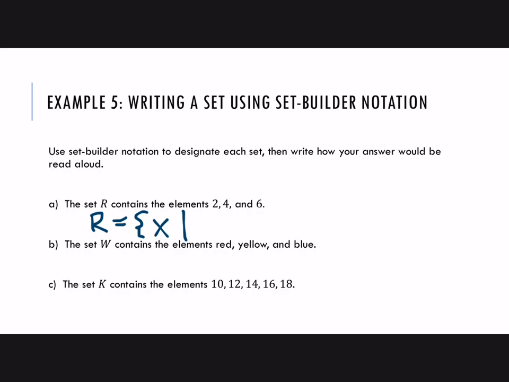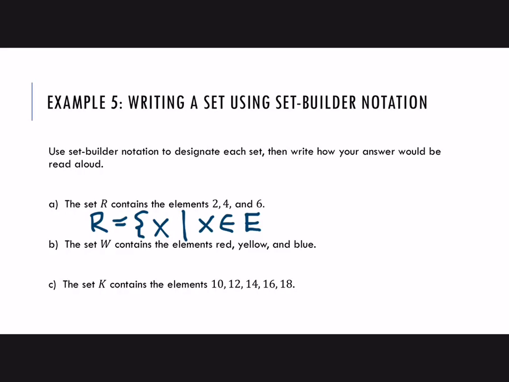All right, so think about what type of numbers those are. They are even. They're not decimals, they're not fractions. Well, notice that they are all from that set E, the even natural numbers. So we can say this is the set of all x such that x is an element of E, the even natural numbers.